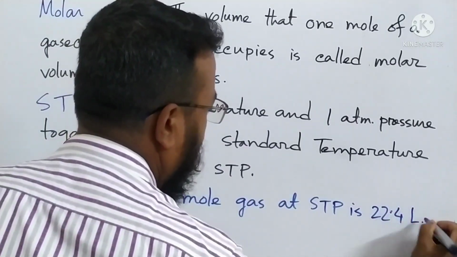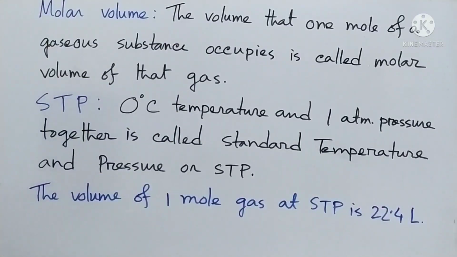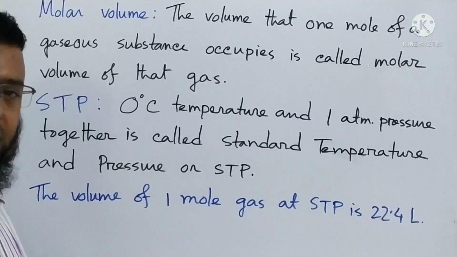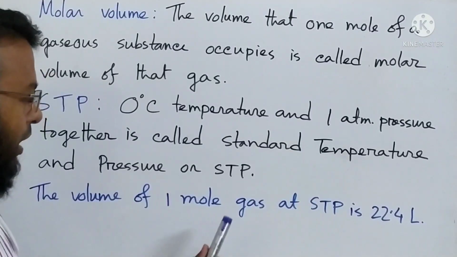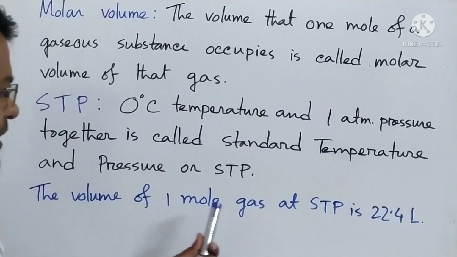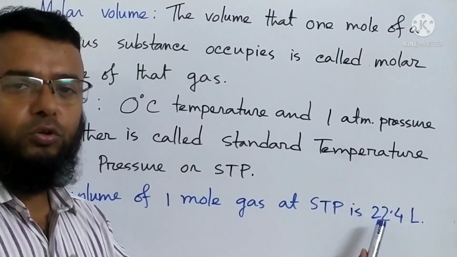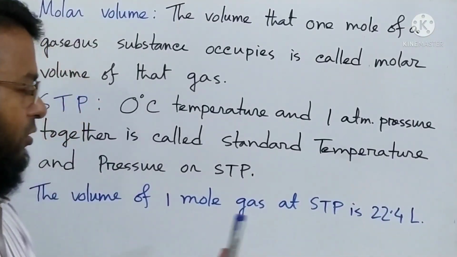22.4 liters. So this is another number. Today we are getting the Avogadro number, then mole, then now we are getting another number, that is the volume of 1 mole any gas at STP is 22.4 liters. Okay.